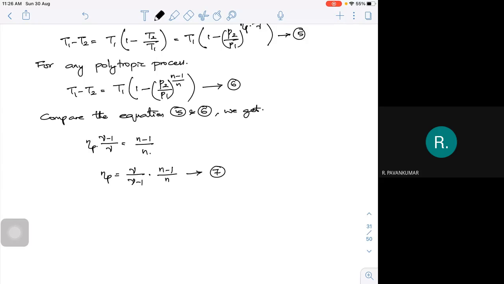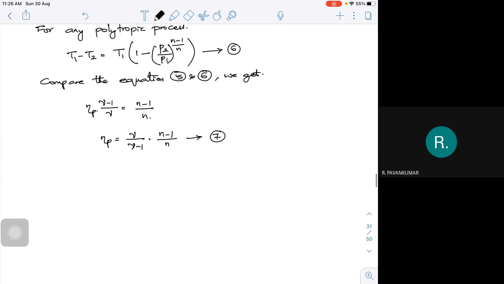Maybe further simplification I can do. I can get the value of n. How to find the n value? Do a little bit of simplification. This will be gamma into n minus gamma divided by gamma into n minus n.